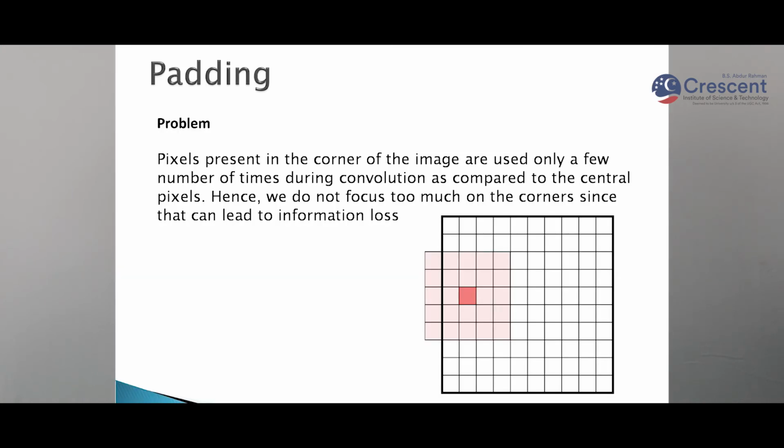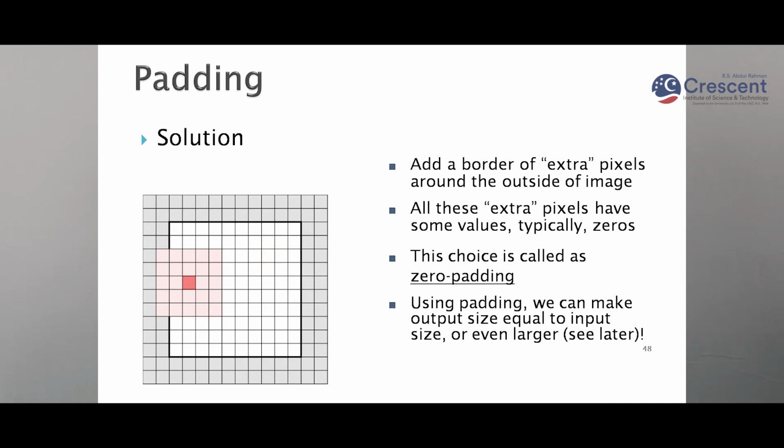Now padding is a word used in convolutional neural networks. There is one problem in convolutional neural networks: the corner pixel values are not taken into account as much as the center pixels. So there can be information loss. So what is the solution? The solution is padding. What is padding? Padding is where we add a few values to the border of the image. That is called padding, and if that value is 0, then it is called zero padding.